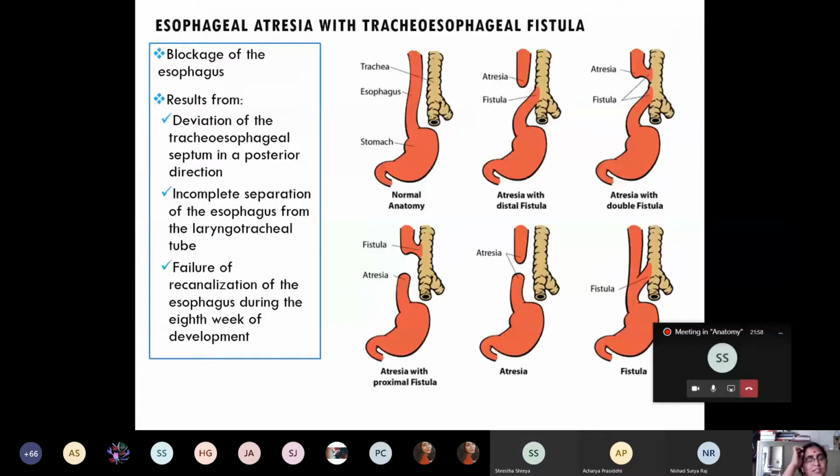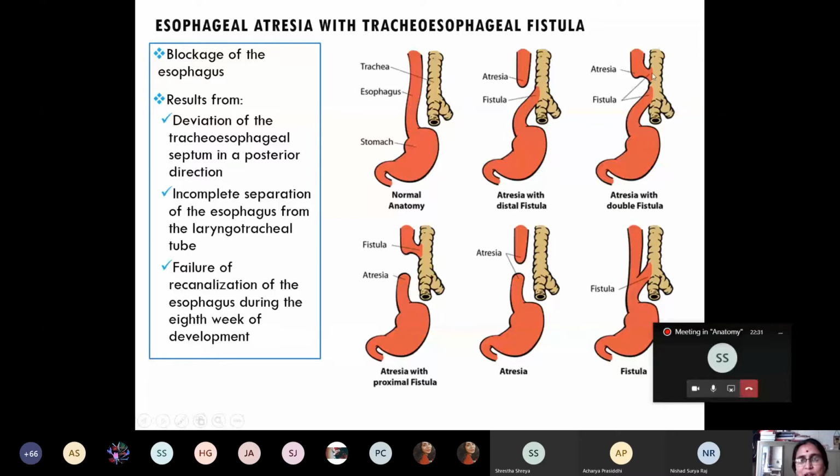Now, the congenital anomaly associated with the esophagus is esophageal atresia, and one of the most important anomalies, also associated with the development of the respiratory system that we did in the second semester, is tracheoesophageal fistula. Here you can see in the picture, this is the normal condition, and the remaining are abnormal conditions where there is atresia of the esophagus followed by formation of a fistula between the distal part of the esophagus in this case and the trachea.